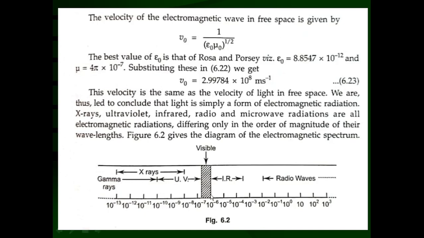From 8000 angstrom to 20,000 angstrom is the IR region, the infrared region. The infrared region is also divided into three: near infrared, middle infrared, and far infrared, in the range from 8000 to 20,000 angstrom.